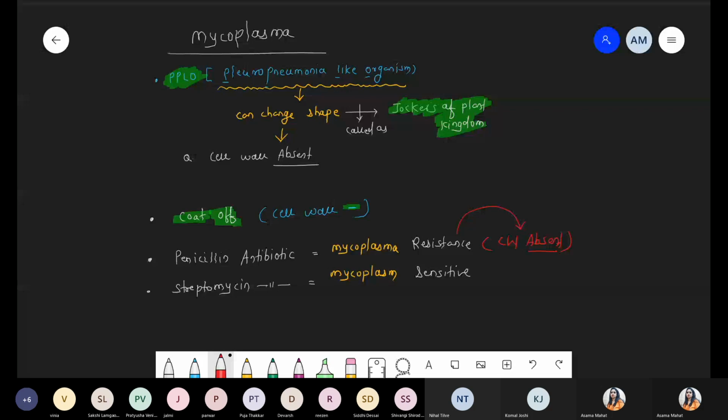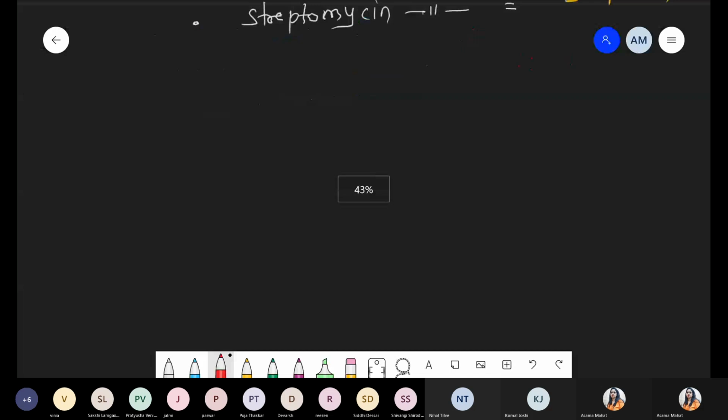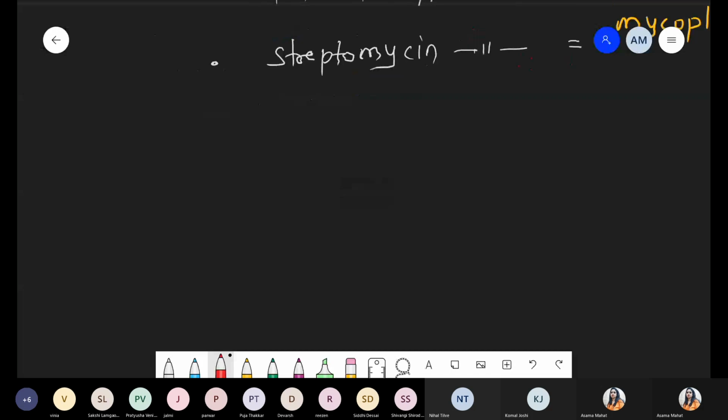Next condition we are talking about that is structure of mycoplasma. Write down the title: structure of mycoplasma. When we are talking about mycoplasma, it has the plasma membrane.